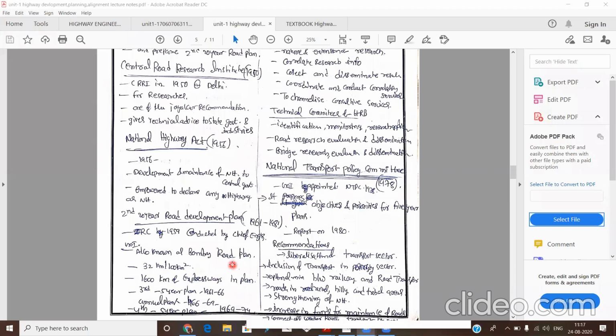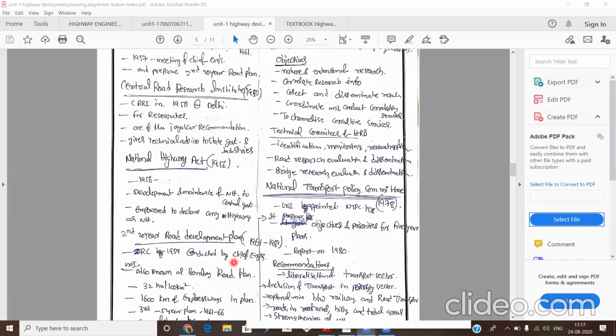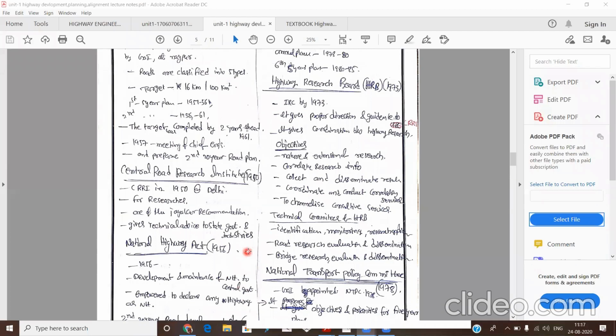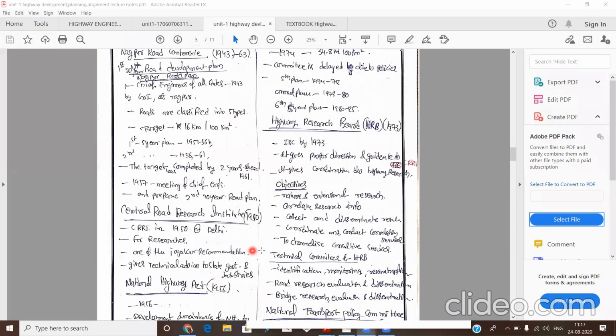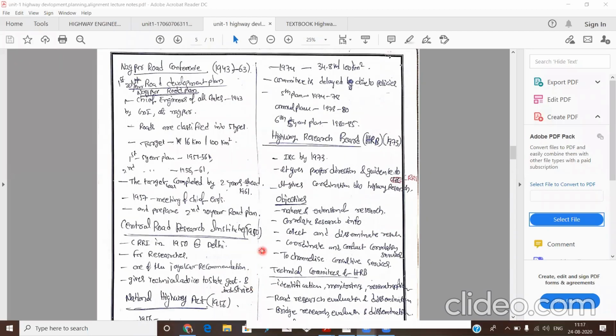During these plans and annual plans, there were many political shifts, with political parties changing their governments, and also the wars between India and China, and India and Pakistan. Due to this, the main funds were transferred elsewhere, and due to these wars there was no planning and no committee formed. But the roads were constructed.